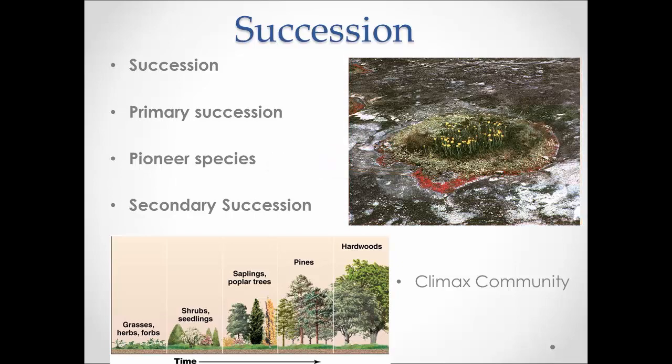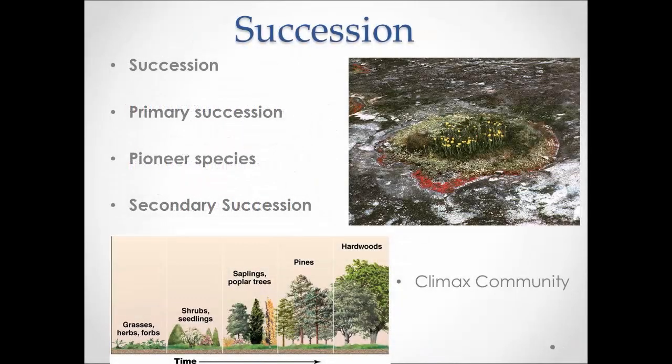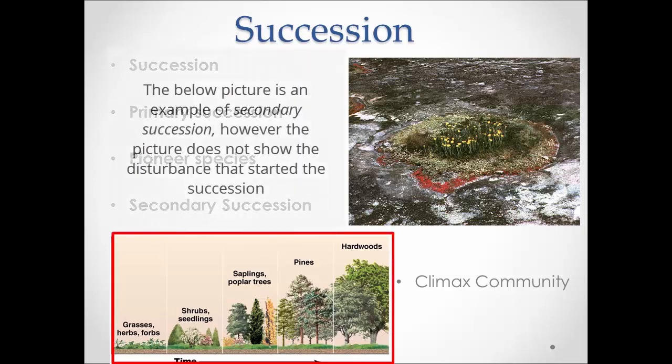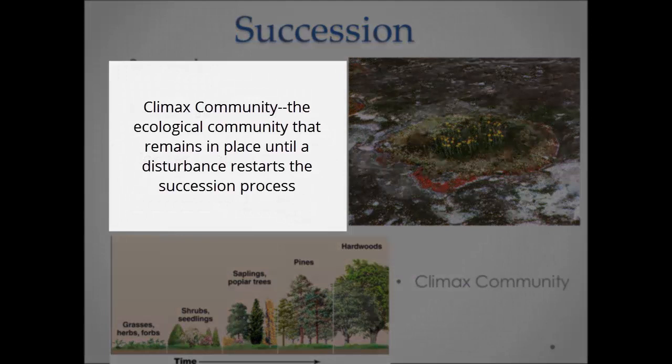Secondary succession follows a disturbance that has removed much but not all of the biotic community. Secondary succession would follow after a tornado, hurricane, or flood, or other similar drastic disturbance that removes most but not all of the biotic community. Succession will ultimately lead to a climax community, which is a community that remains in place until some disturbance starts the succession cycle again.